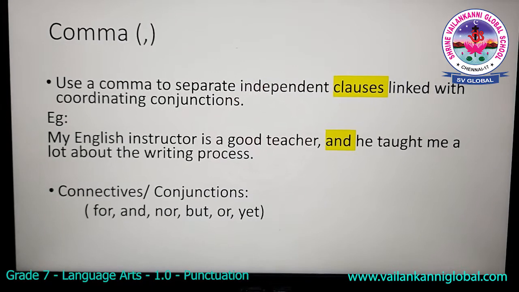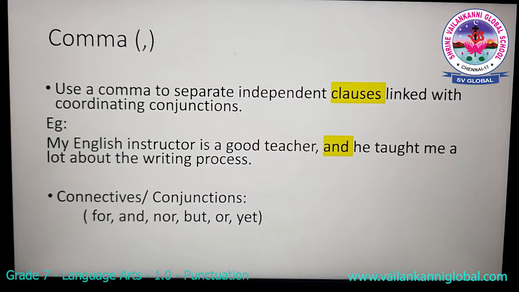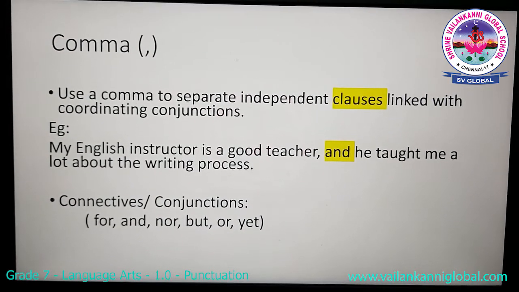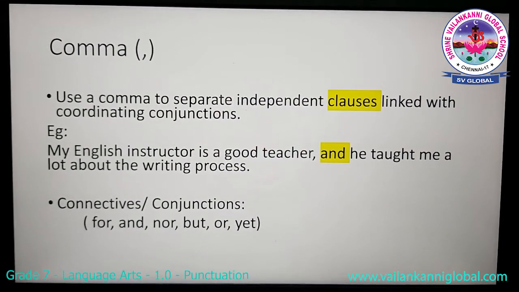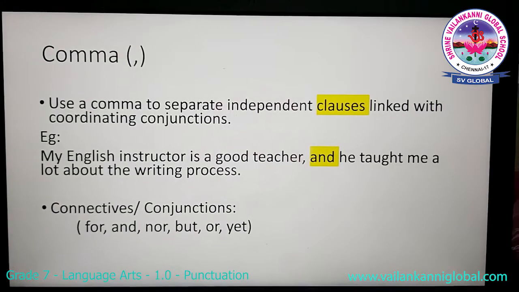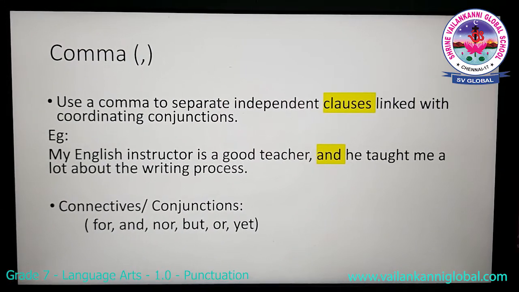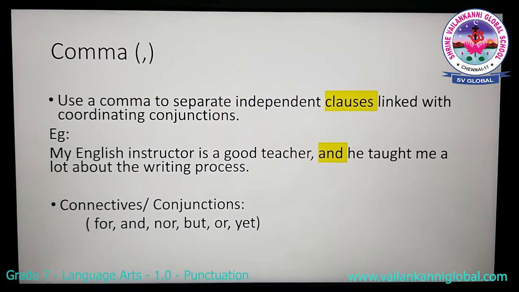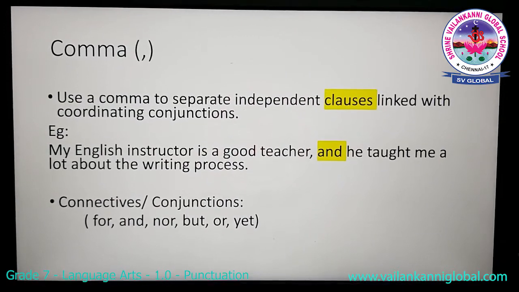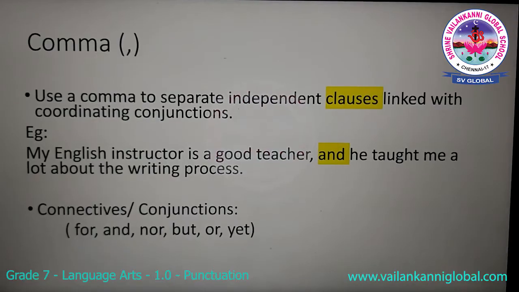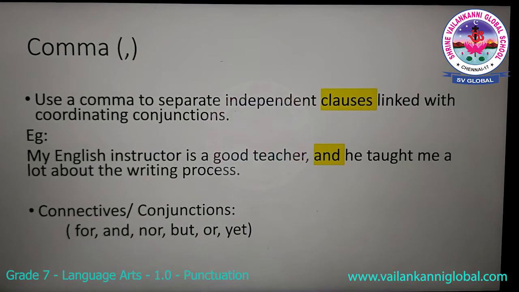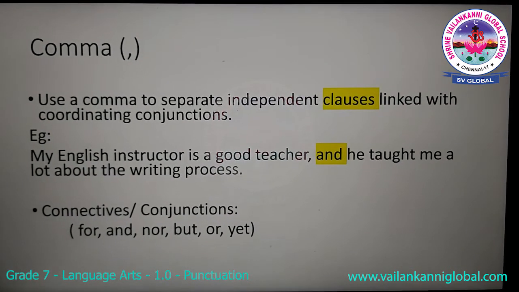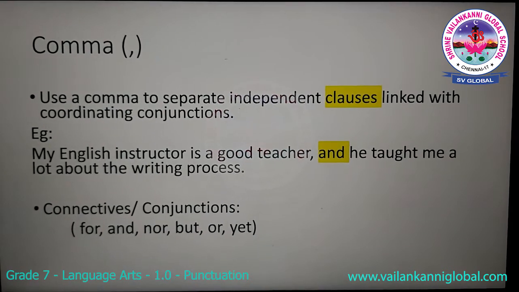And also, the other part, he taught me a lot about the writing process, conveys meaning on its own again, so both are called independent clauses. And you can see they both are linked with the word and, which is called a coordinating conjunction. I have included some of the connectives that are for, and, nor, but, or, yet.